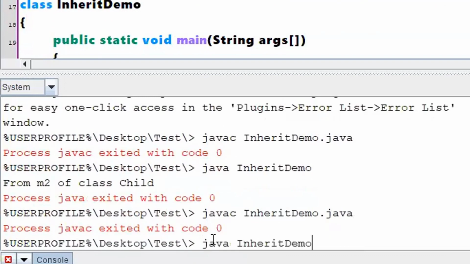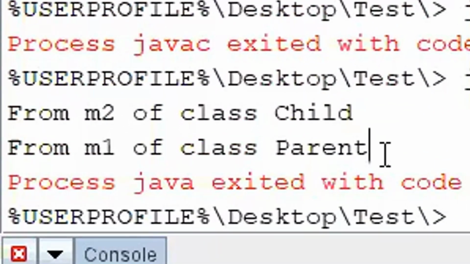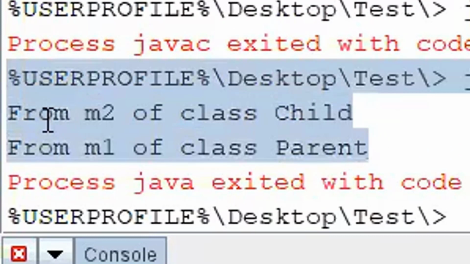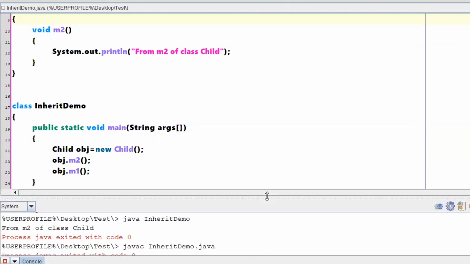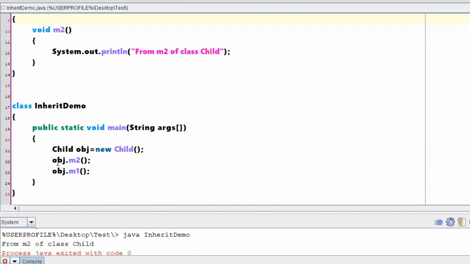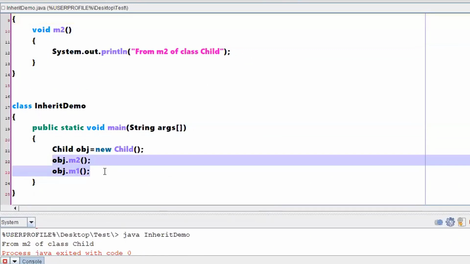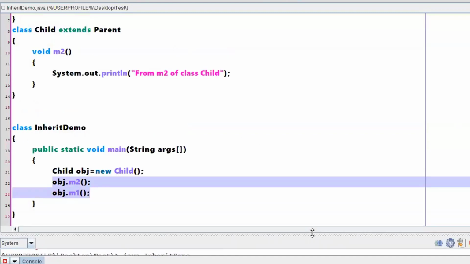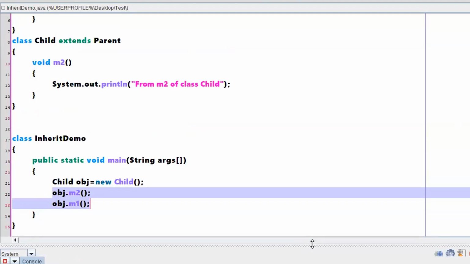Executed fine, so that means compiled fine. See, now I am able to get a message from m2 of class Child, because that was the first method which I called using the child class object, and next from m1 of class Parent. That means by creating an object of the child, I am able to access both the methods, right? So this is a simple example which justifies whatever statements we have discussed till now.